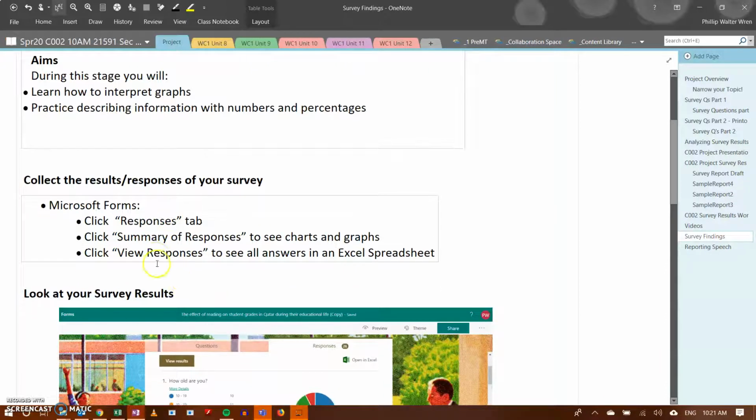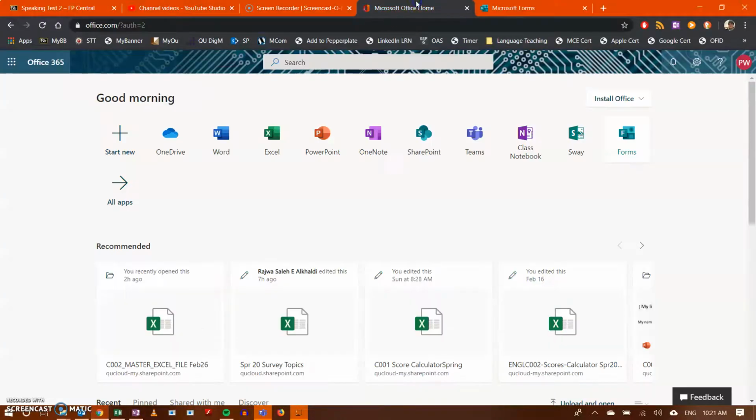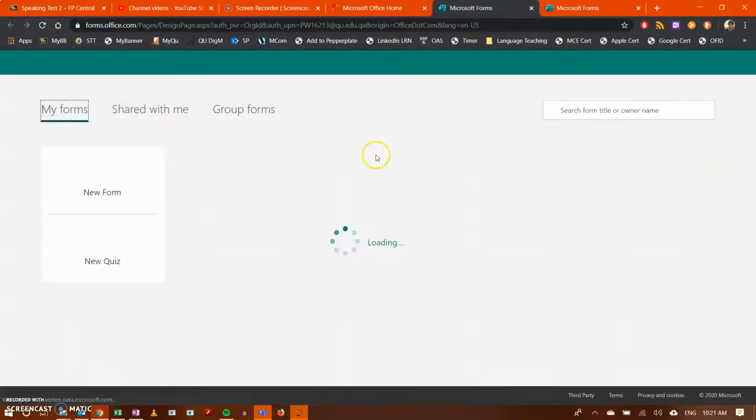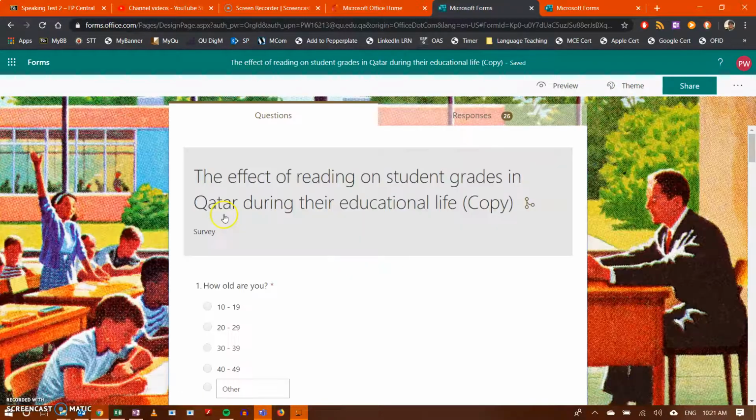So, you'll need to go to Microsoft Forms through Microsoft Office on the internet. So that you go to Microsoft Office, go to Forms, go to your form. Show you the whole path. Here's the form right here. And then you've got the questions you made.